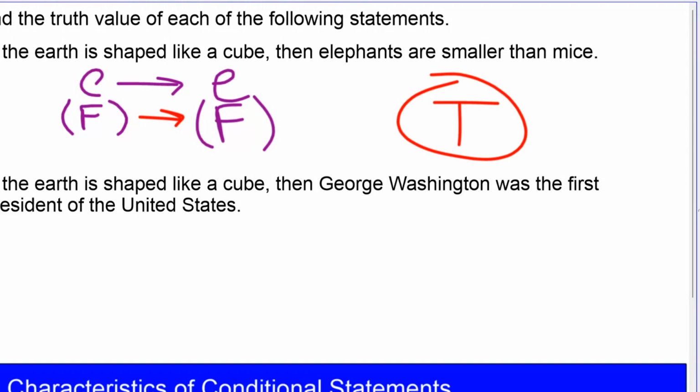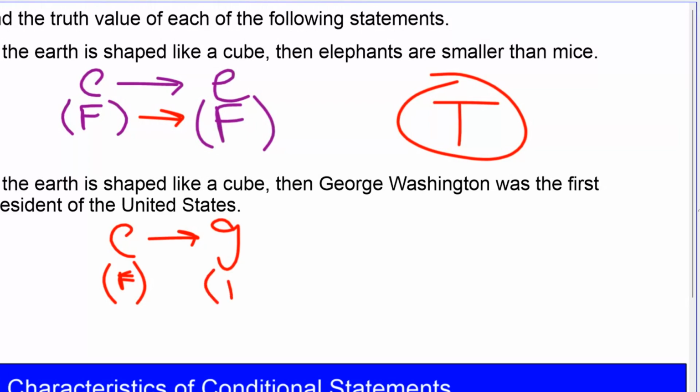Part B, if the earth is shaped like a cube, then George Washington was the first president of the United States. Okay. Well, we just said the earth is not shaped like a cube, but what about the second part? George Washington was the first president of the United States.